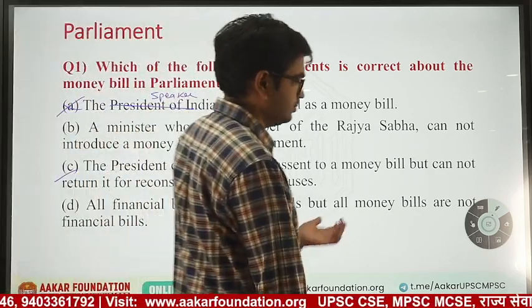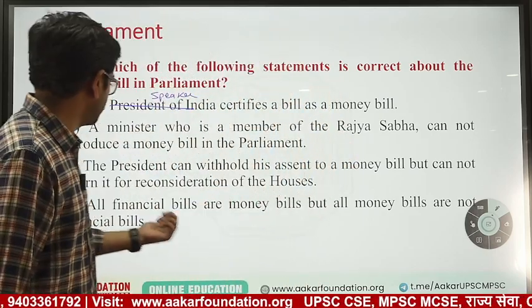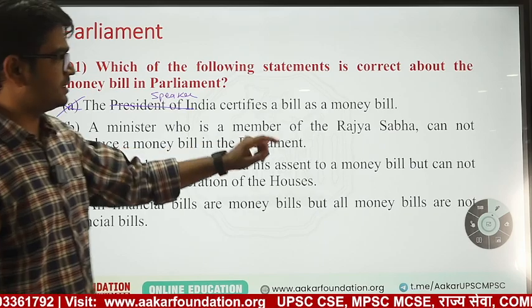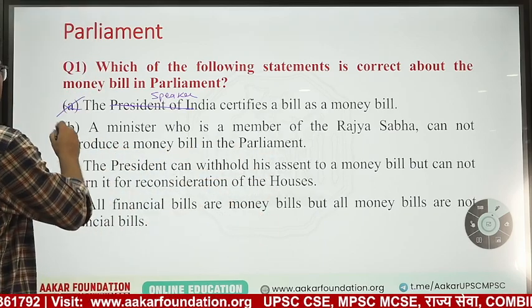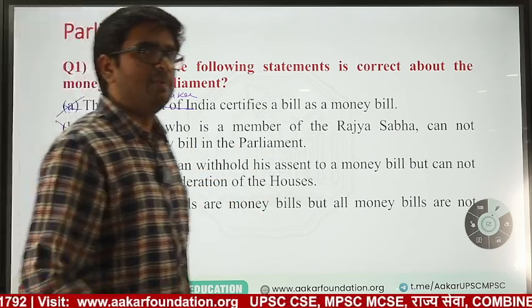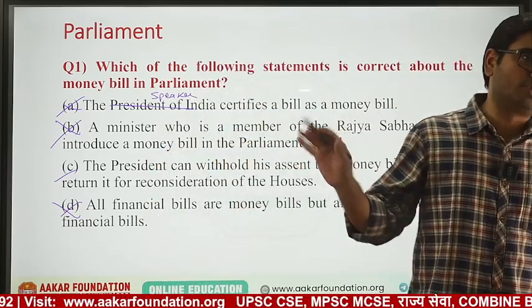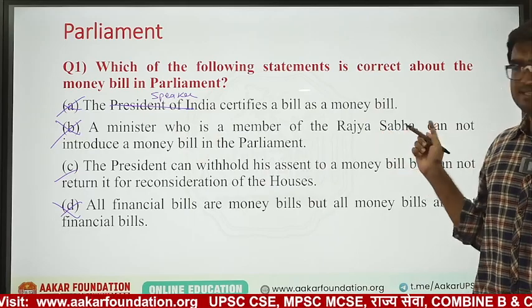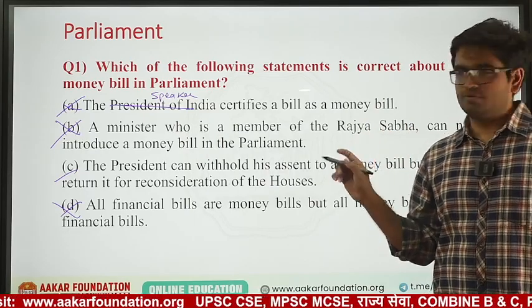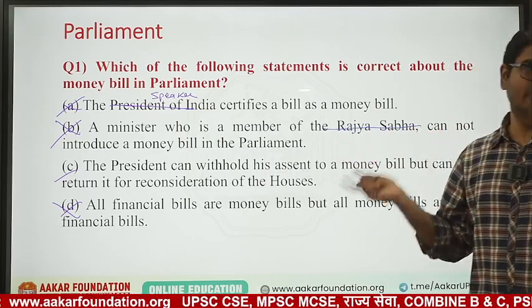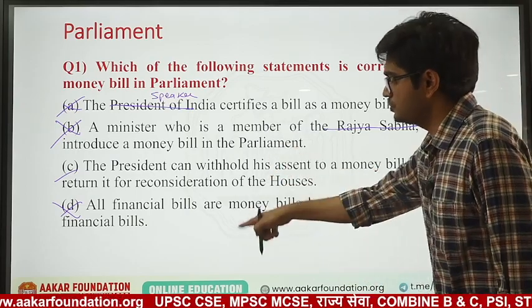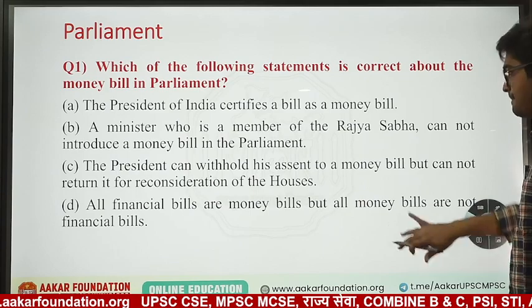I have already told you the chart we have seen. So this statement is also wrong. A minister who is a member of Rajya Sabha cannot introduce money bill in the house. This is also wrong, because minister can be present in both the houses. If I say a member of Rajya Sabha cannot introduce, but minister can introduce. He will introduce not in Rajya Sabha, it will be Lok Sabha only, but he is a member of Rajya Sabha. That is not a problem. So this is also wrong. Answer is C.